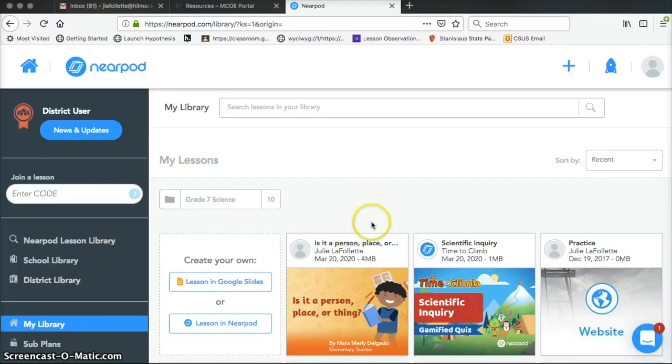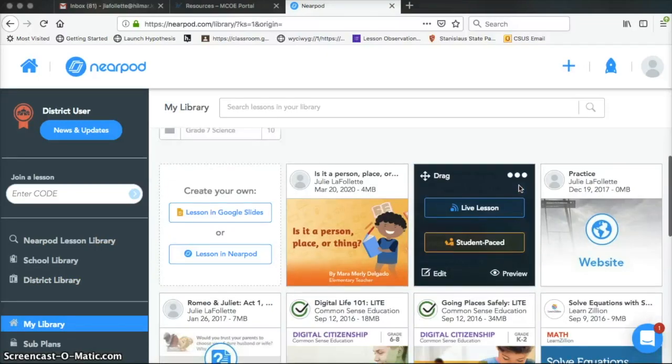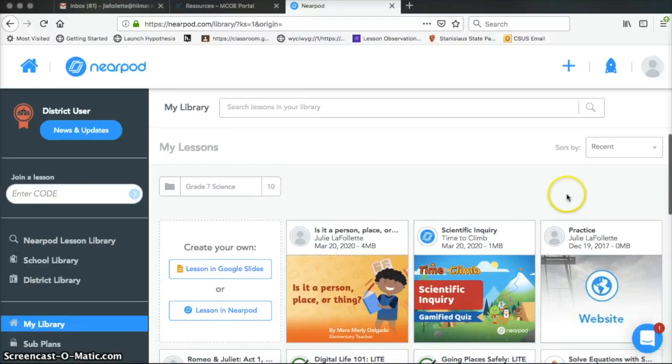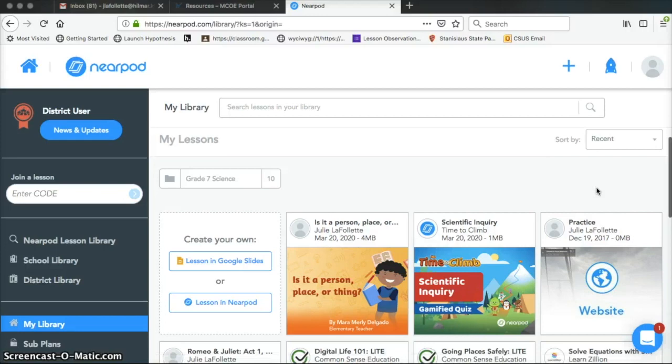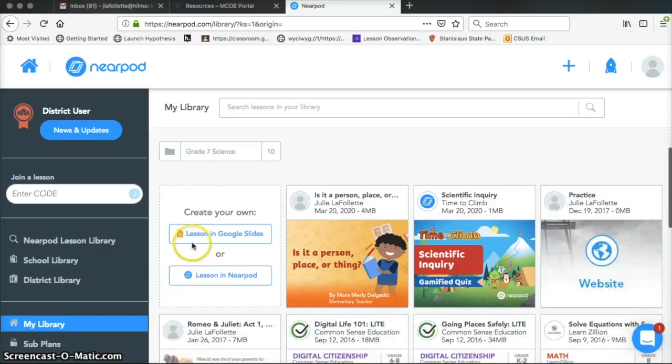Over here to the right, yours will be blank. Mine is full because I've been looking at a bunch of different lessons, and I've also, like in this one, been practicing building my own. You can also upload, as you see over here, a Google Slides lesson, which is really cool because if you already have a lesson created on Google Slides, then you could upload it and then insert some of the Nearpod features into your own lesson, which would be fantastic.